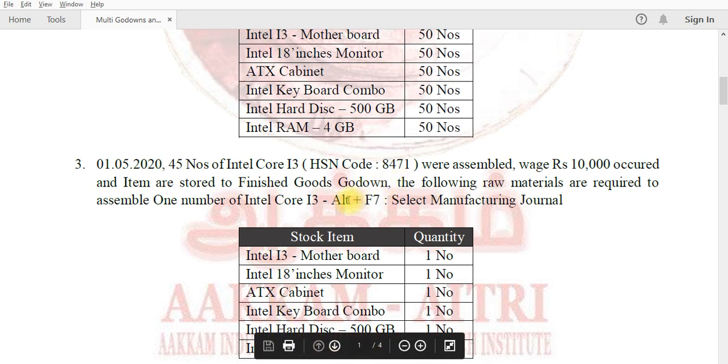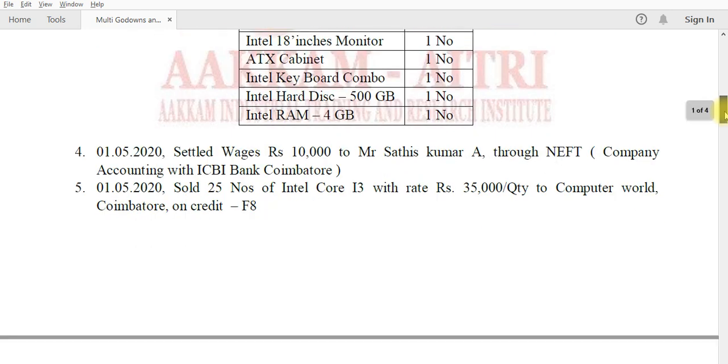Okay, this is also Alt F7, but here we create another stock journal, named manufacturing journal. The fourth transaction is that we give the wages of 10,000 rupees to Sadish Kumar A through NEFT, from the company account with ICICI Bank, Coimbatore.